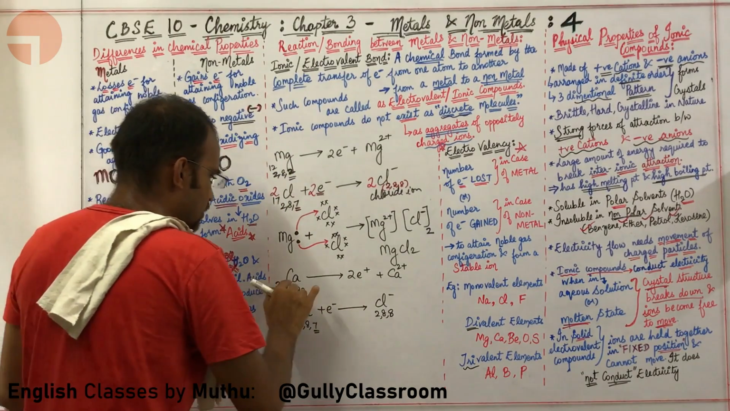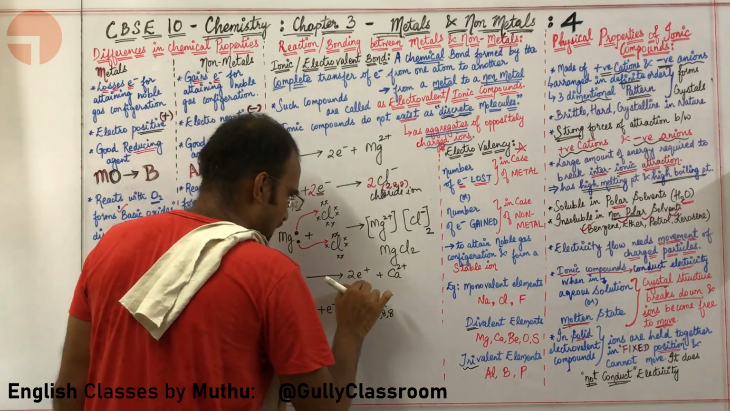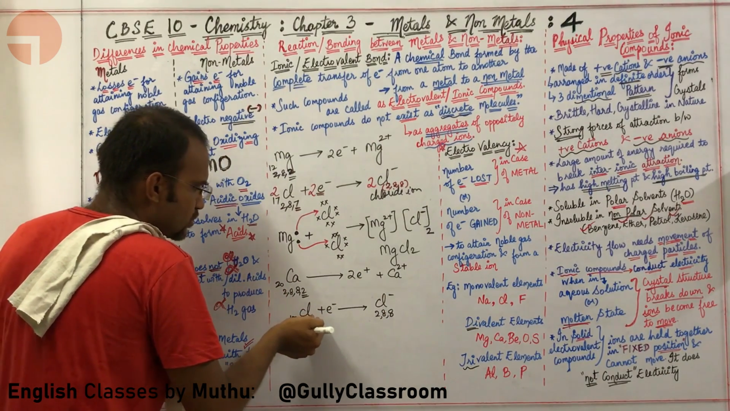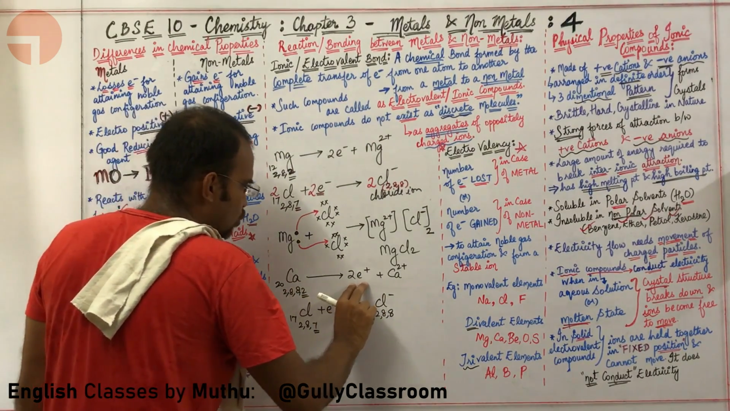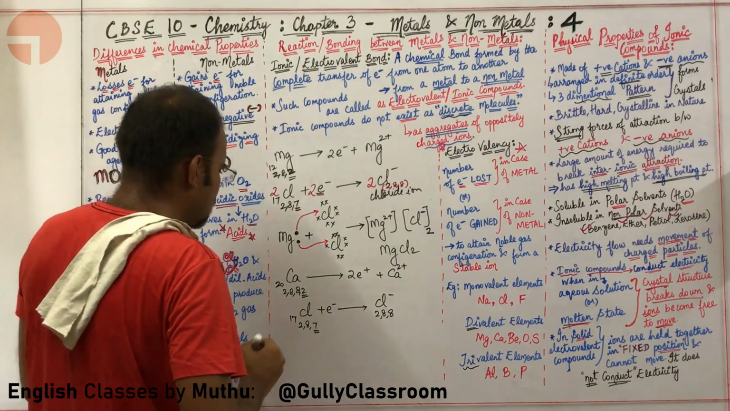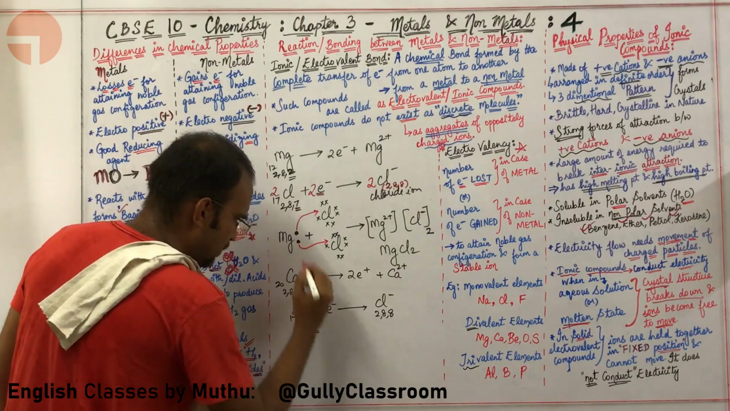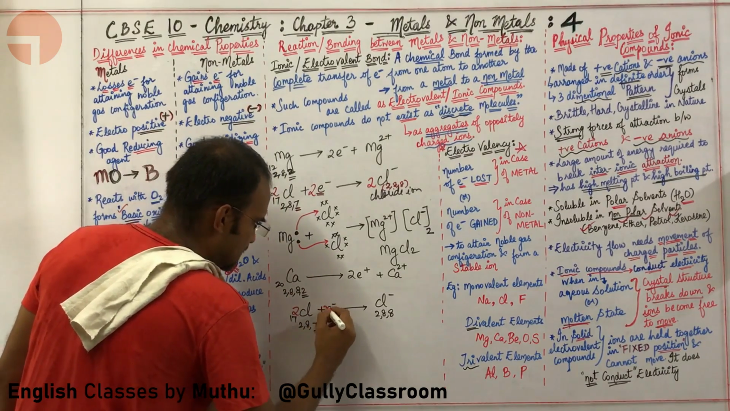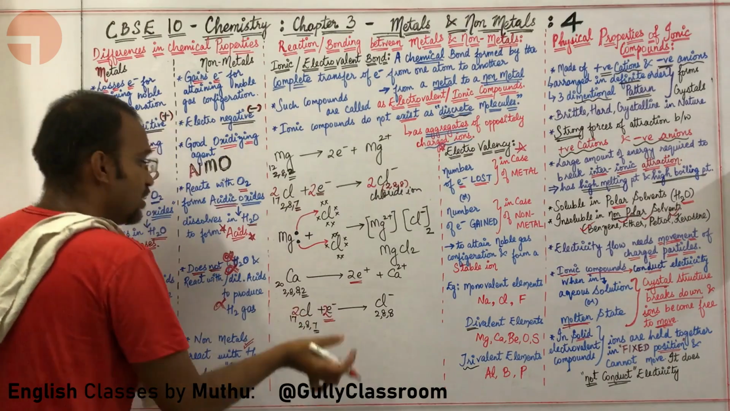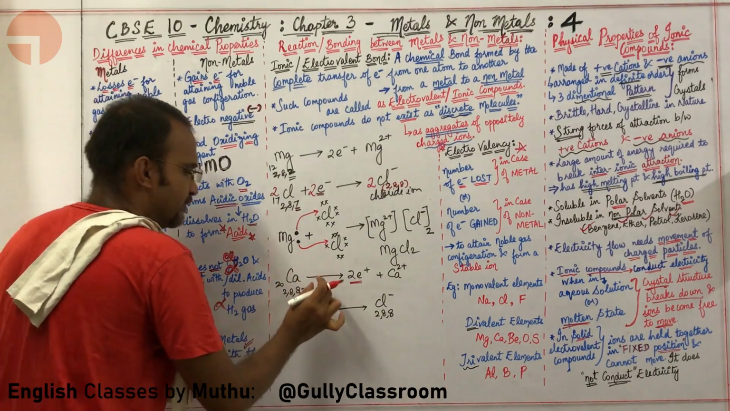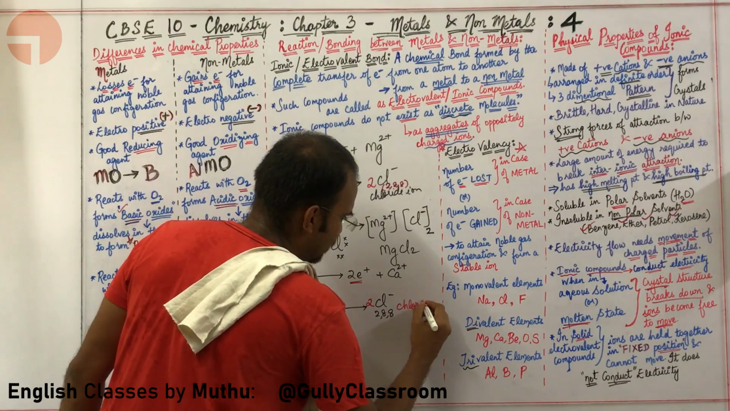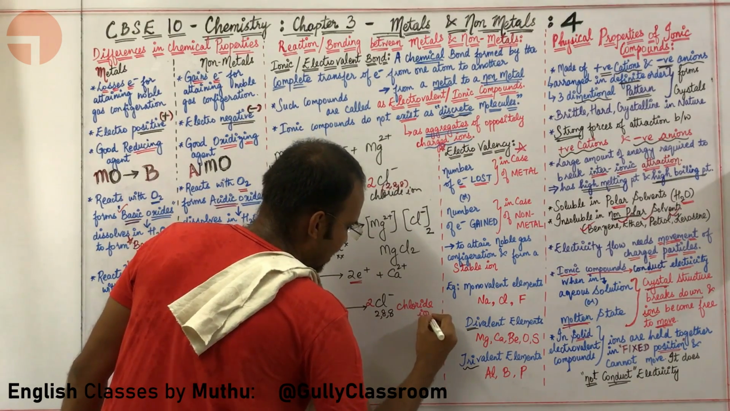But here calcium is losing 2 electrons, but chlorine is gaining only 1 electron. So how is chlorine going to accommodate the 2 electrons lost by calcium? Simple idea. Let us take 2 chlorines. So here there will be 2 chlorines. Because 2 chlorines are there, you need 2 electrons. These 2 electrons are accommodated over here. Because 2 chlorine atoms are combining with 2 electrons, you are going to get 2 chloride ions.